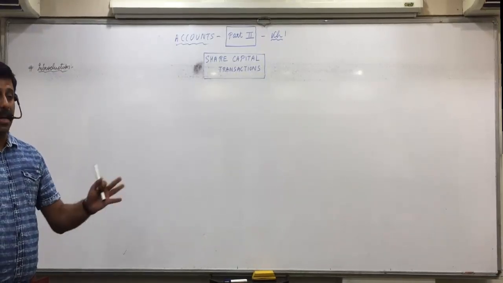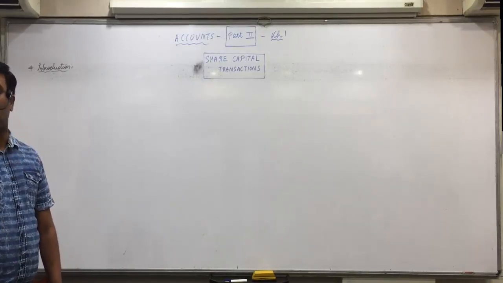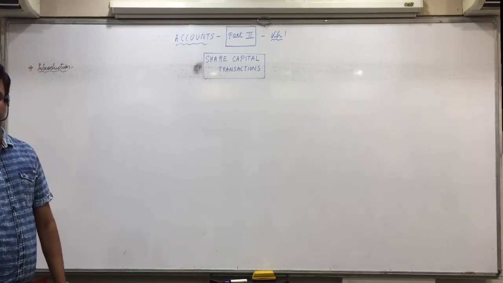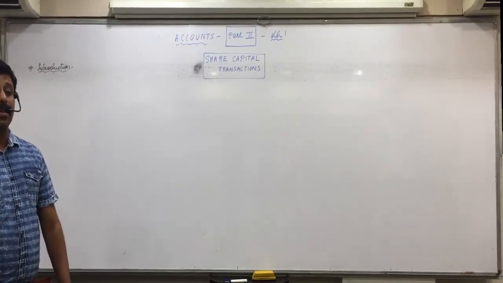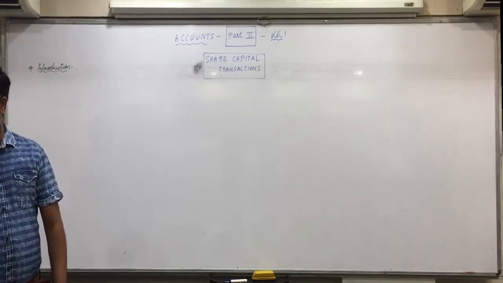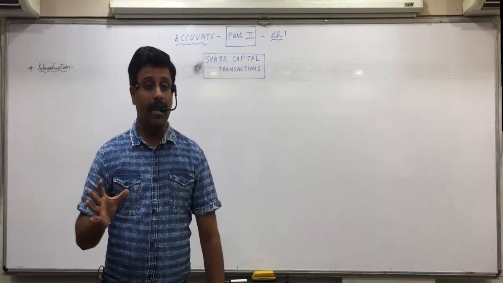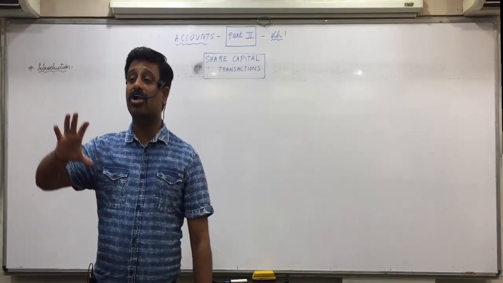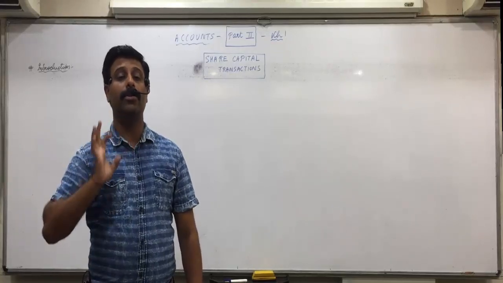And this capital is divided into shares, several units of small value. The value is generally only 10 rupees. So if the capital of a joint stock company is 5 crore, just for example, then that 5 crore will be divided into 10 rupee units. And so 50 lakh units or shares are there in the market, and everyone is contributing 10 rupees per unit.